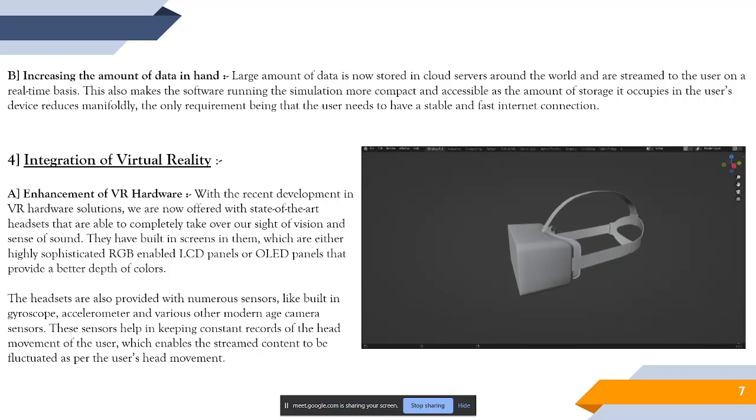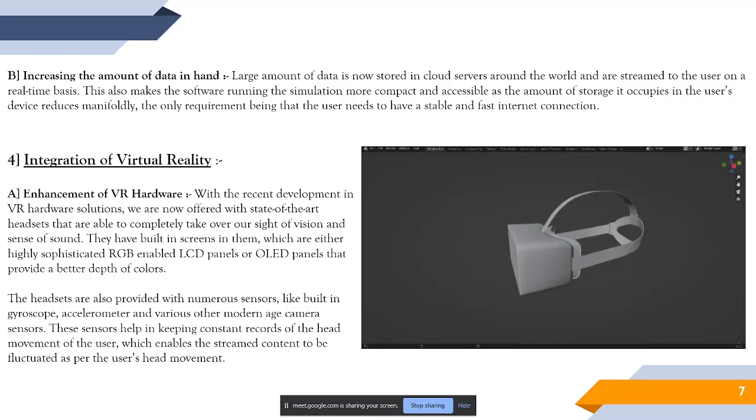So whenever we are talking about innovating a new technology, we have to think from a common man's point of view. Therefore, cloud technology gives us the unique ability to stream the data on a real-time basis directly to the user's computer, and we only stream the amount of data that's necessary for giving him a very good experience. Now, the only backlog for us is that we should have a proper, stable, fast internet connection.